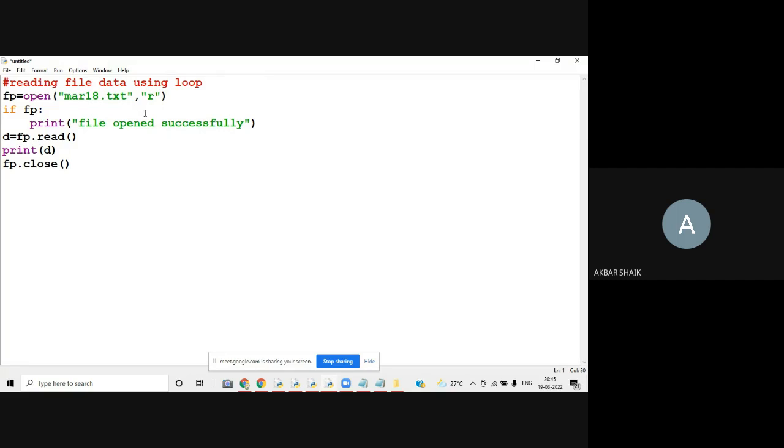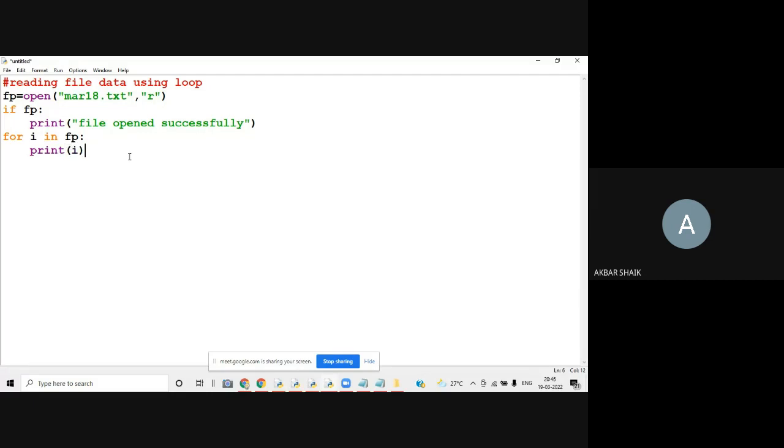So as usual, I can open the file and read the data, and here I want to use a for loop: for i in fp, print of i. So this is also the same.